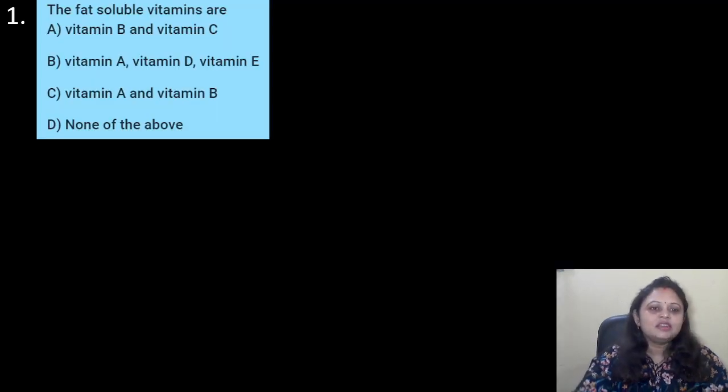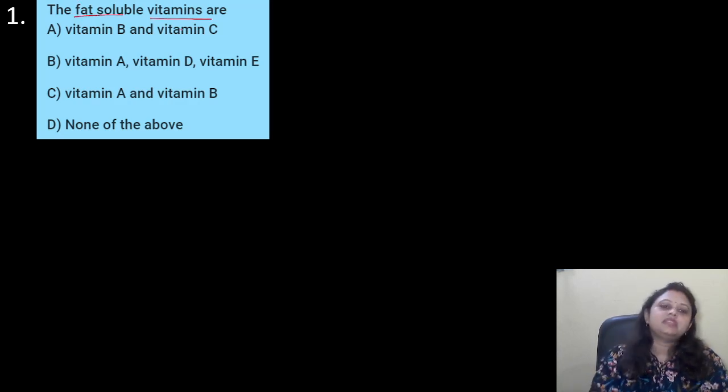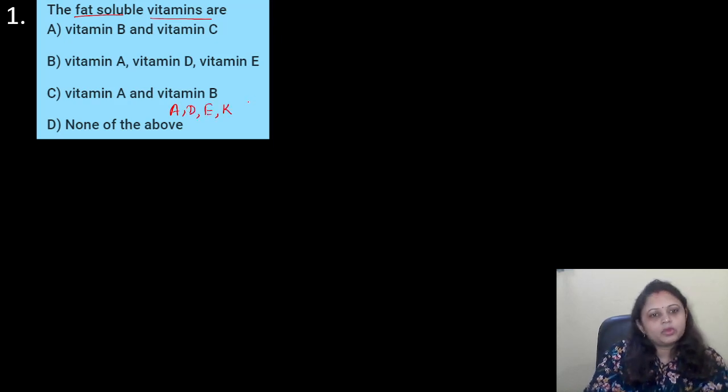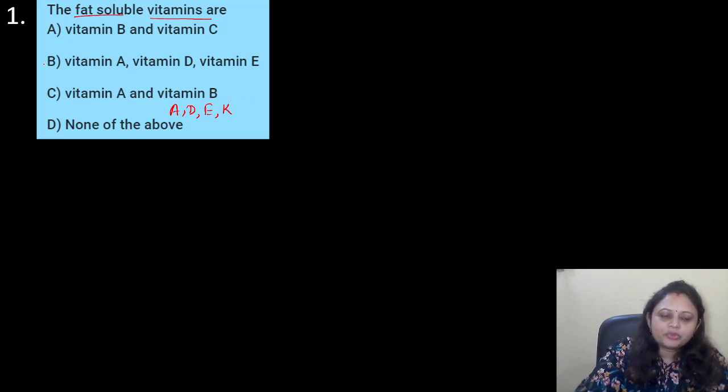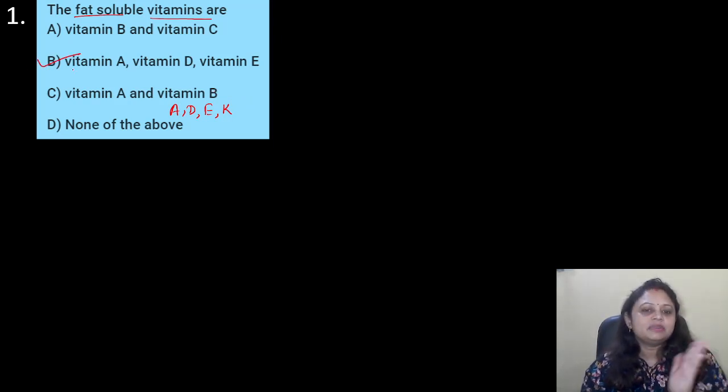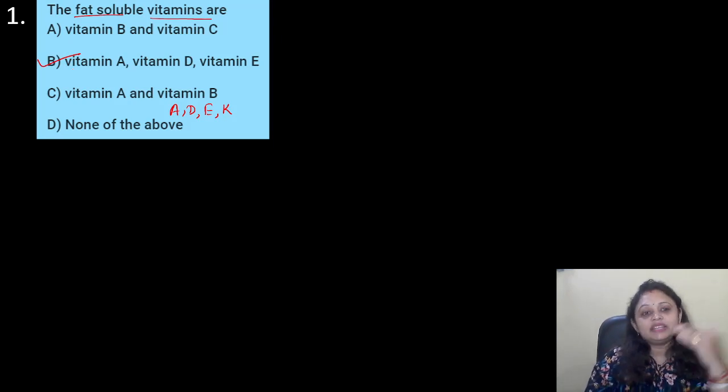Our first question: The fat soluble vitamins are, options are A, vitamin B and vitamin C; B, vitamin A, vitamin D and vitamin E; C, vitamin A and vitamin B; D, none of the above. The fat soluble vitamins are vitamin A, D, E and K. So among the given options, it is option B, vitamin A, vitamin D and vitamin E. Got it?